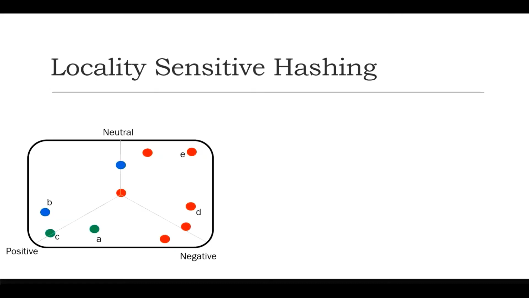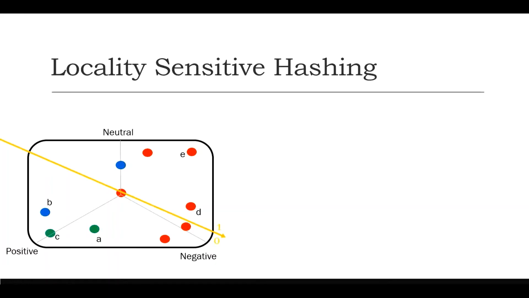Let's consider the same example. We want to generate hash codes in such a way that documents B and C land on the same hash value in the bucket. So the way LSH works is you take a space and start cutting it with hyperplanes. Here, a hyperplane is nothing but a line that is used to partition our space. Randomly, we refer to one side as 0 while the other side will be 1.